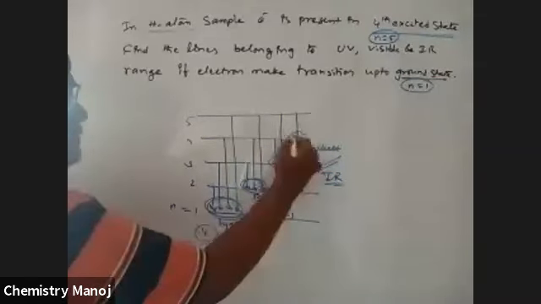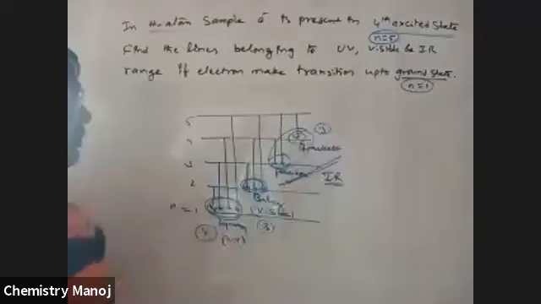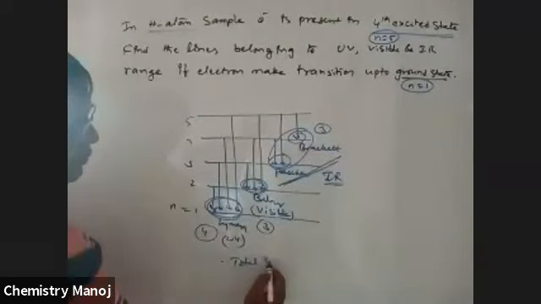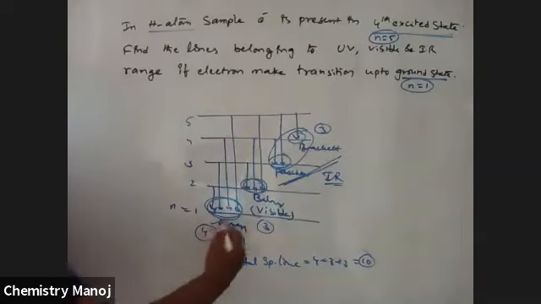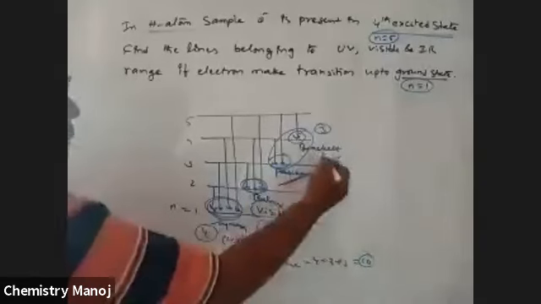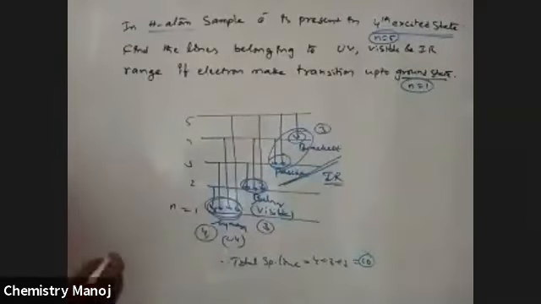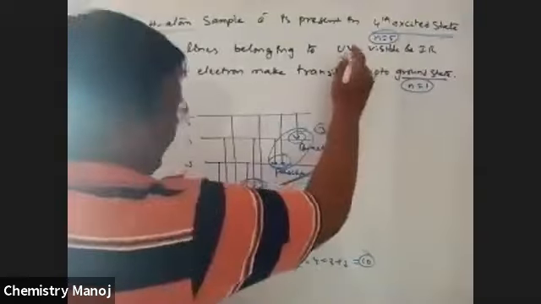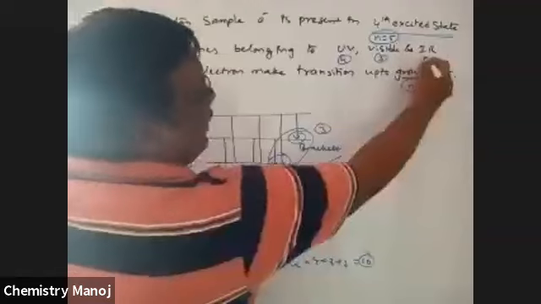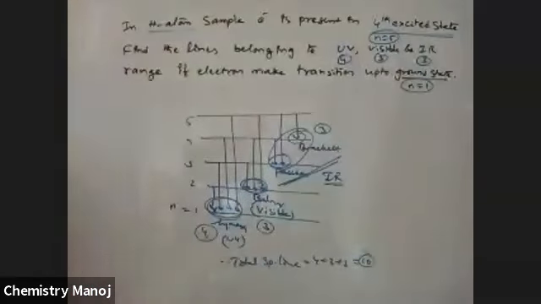IR region, these two plus this one, total 3 lines. Therefore, total spectral lines are 4 plus 3 plus 3, which is equal to 10. So UV 4, visible 3, IR 3. These are the answers. Just you know the series.